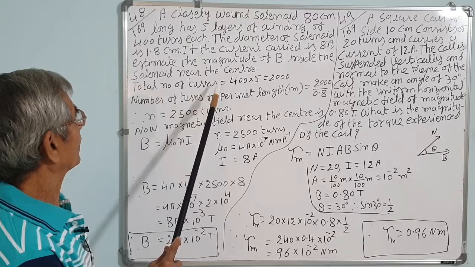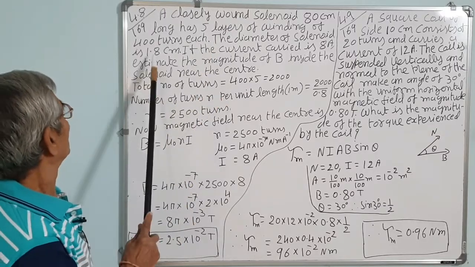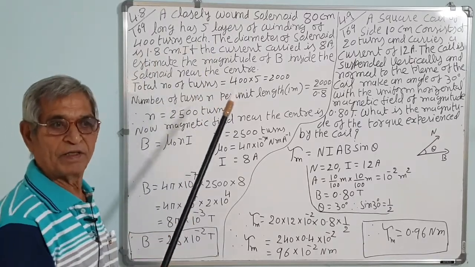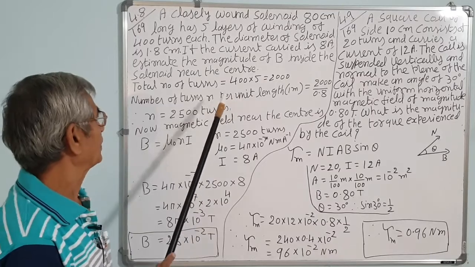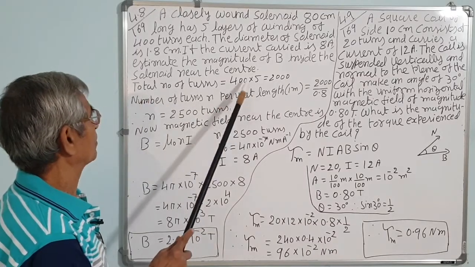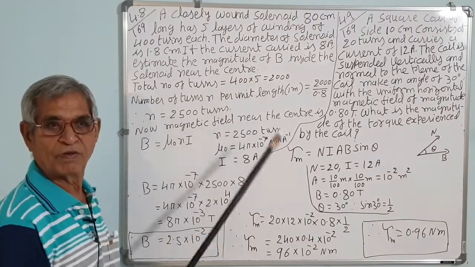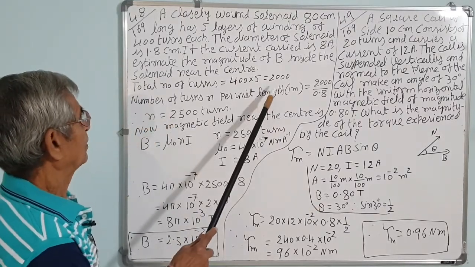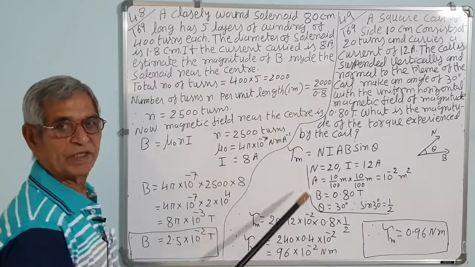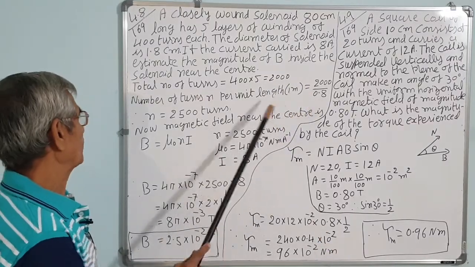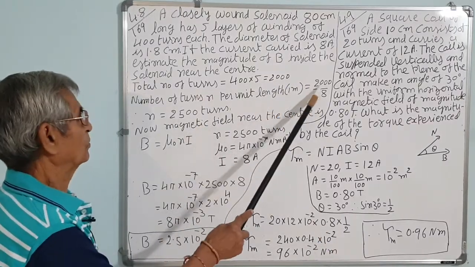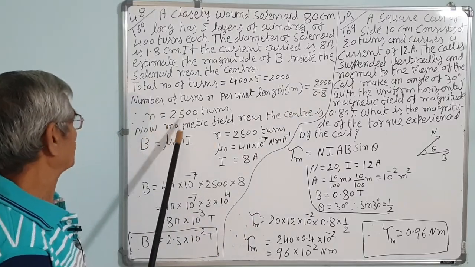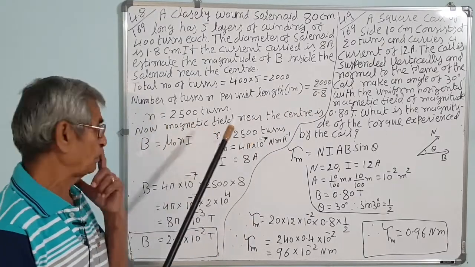The turns in one layer is 400, and there are 5 such layers, so the total number of turns will be 400 into 5, that is 2000. These 2000 turns are in 80 centimeter, that is 0.8 meters. So the number of turns per meter is 2000 divided by 0.8, that is 2500 turns.